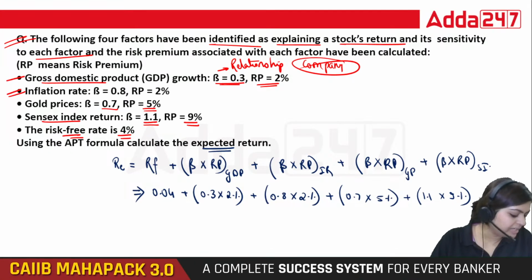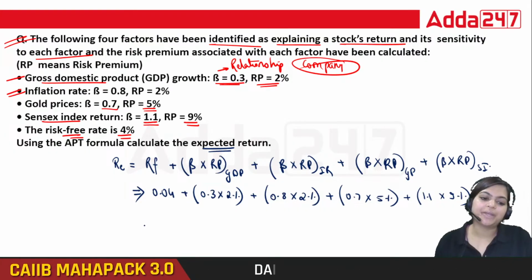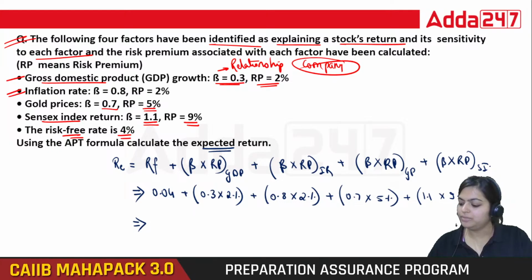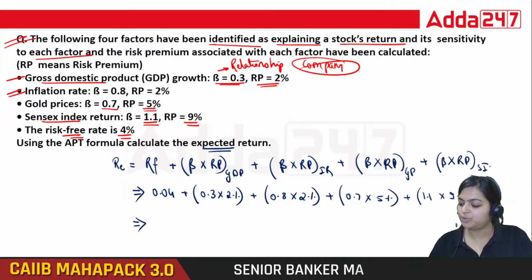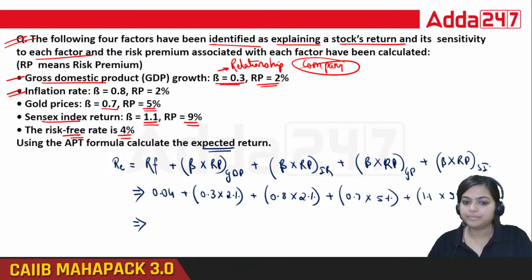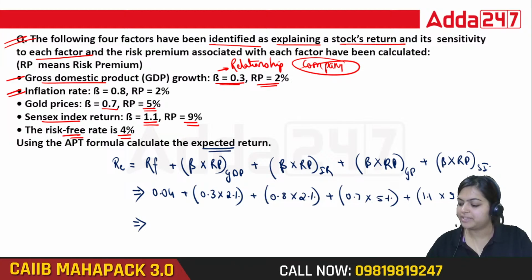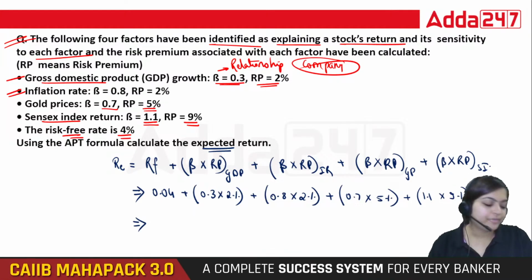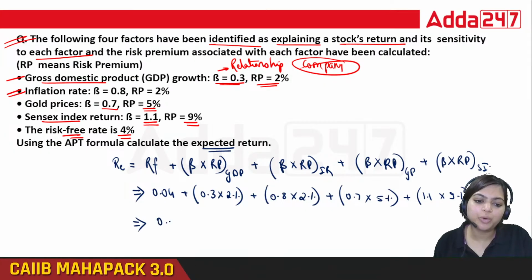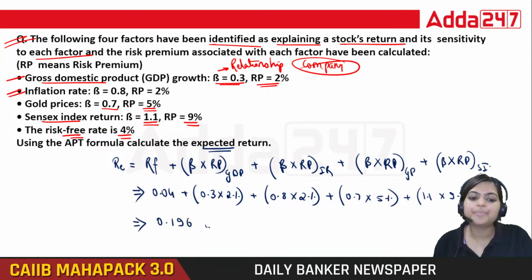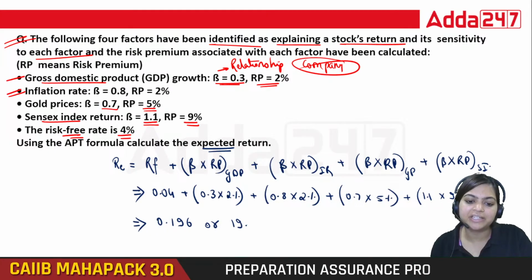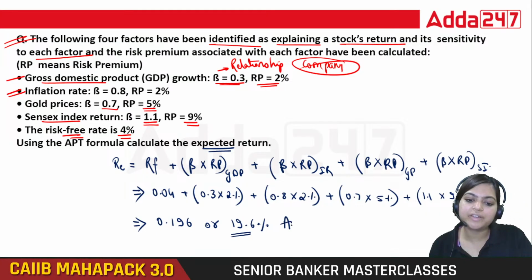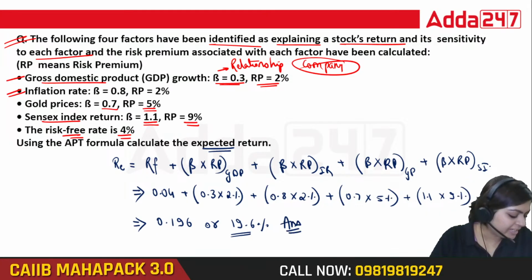So you are saying 19.6. So 0.04, then 0.3 into 2%, 0.8 into 2%, 0.7 into 5%, 1.1 into 9%. Very good. So here your required rate is 0.196, or in percentage, 19.6%. So this is our answer. Correct, 19.6%.